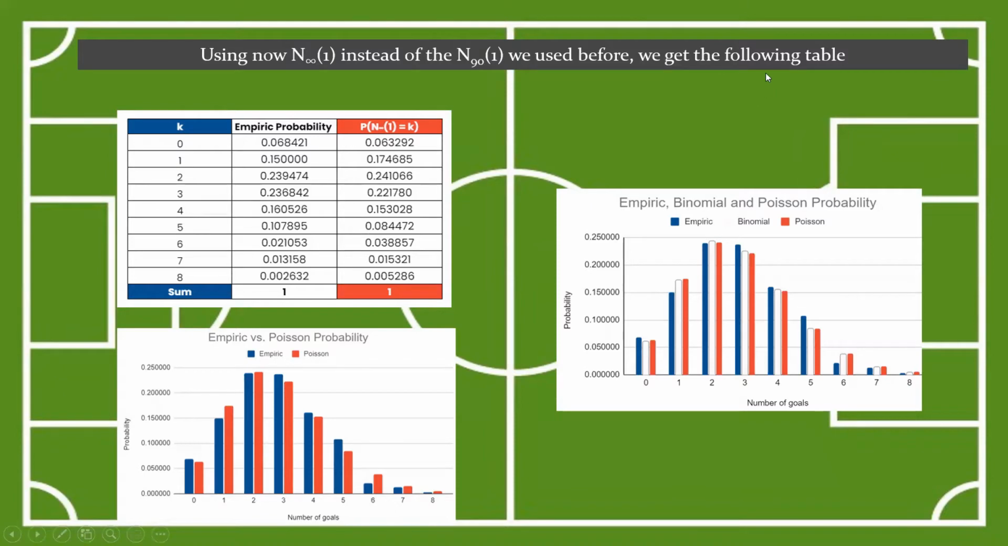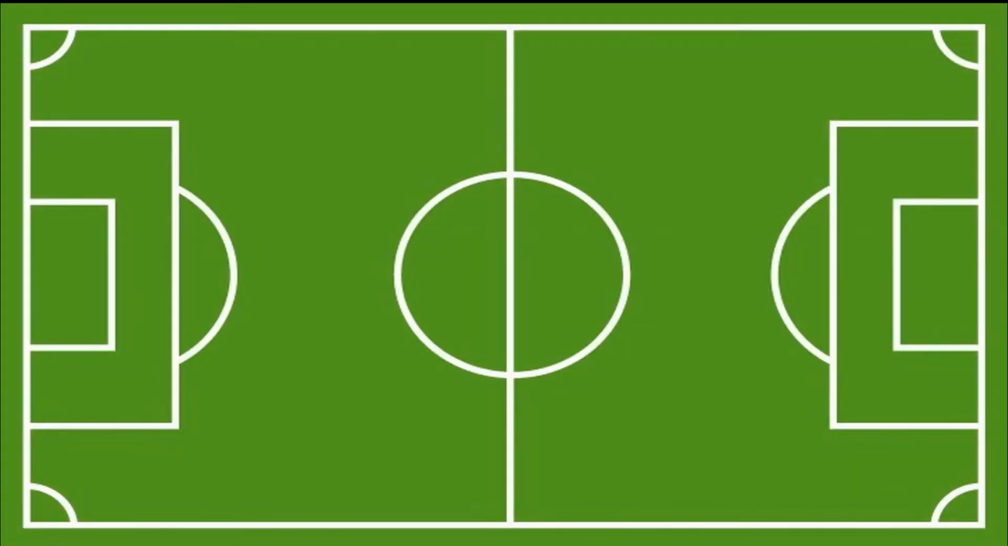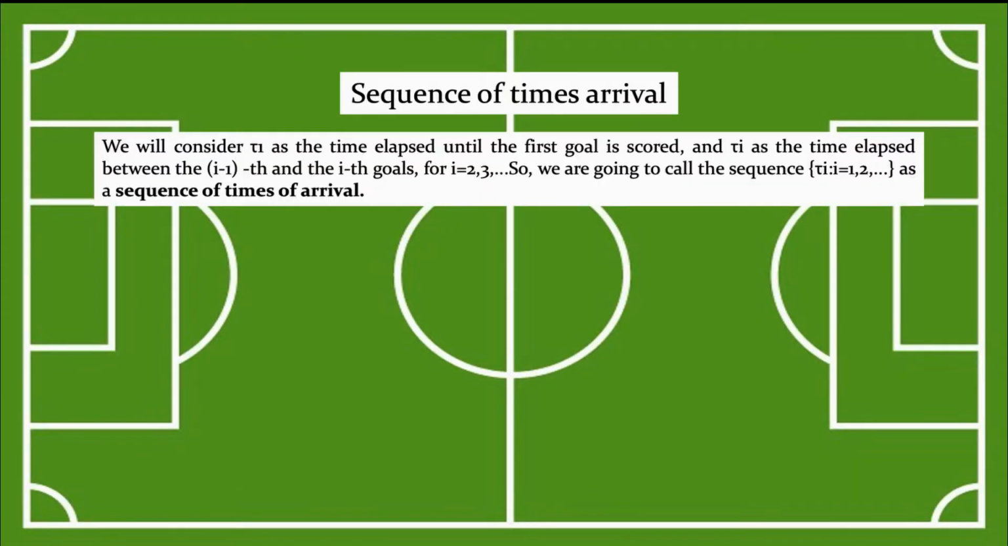In addition, we're going to keep in mind that for a Poisson process, we will consider tau 1 as the time elapsed until the first goal is scored, and tau i as the time elapsed between the i minus 1th and the ith goals for i equals 2, 3, etc. So we are going to call this sequence a sequence of times of arrival.